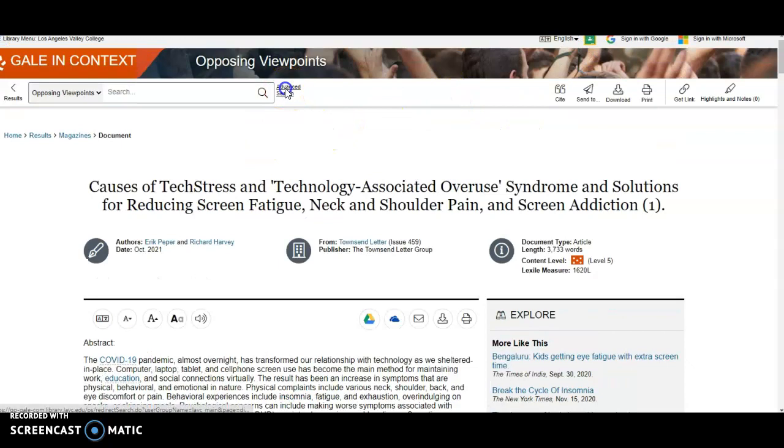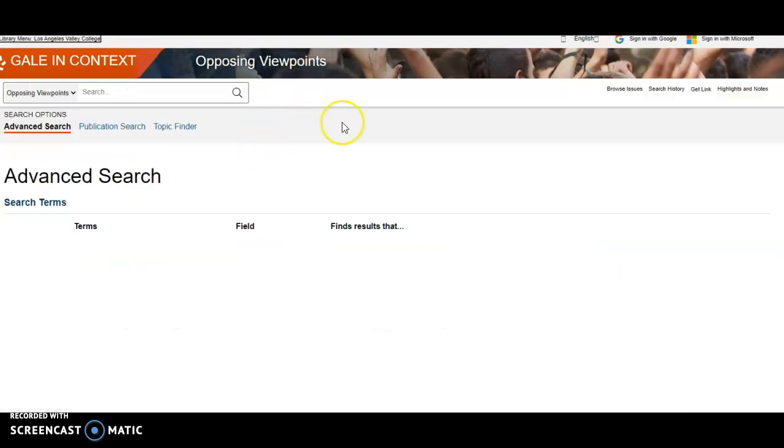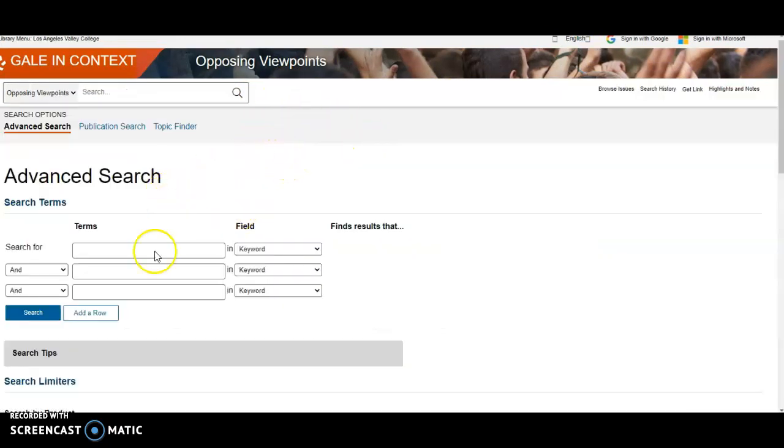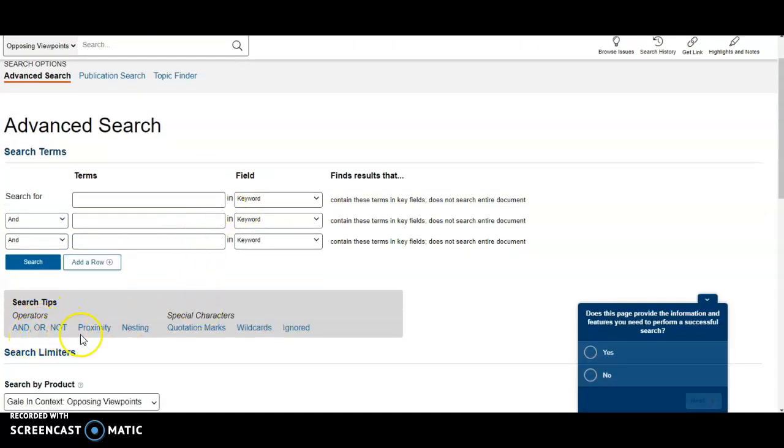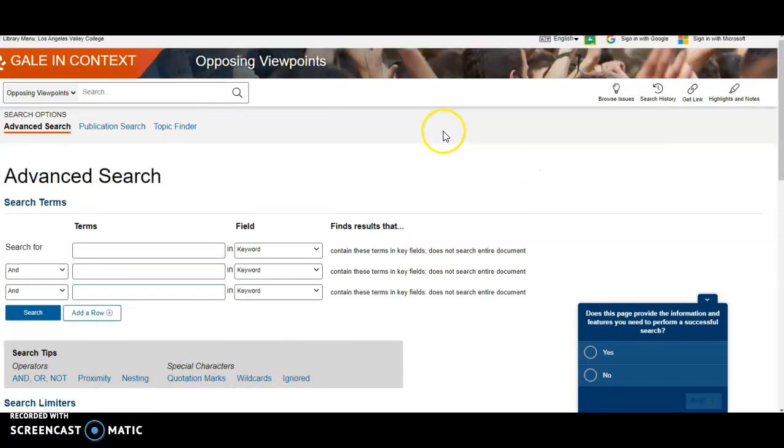You can always do the advanced search, where it's going to pop up all these different boxes and you can keep using and or till your heart's content, keep adding rows. It even gives you some little reminders down here about nesting, quotation marks, wildcards. So this is another great database to get your peer-reviewed, your magazine, and your newspaper articles all in one spot.